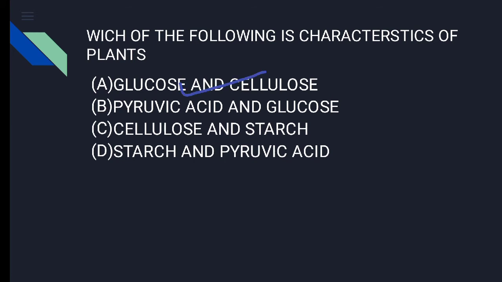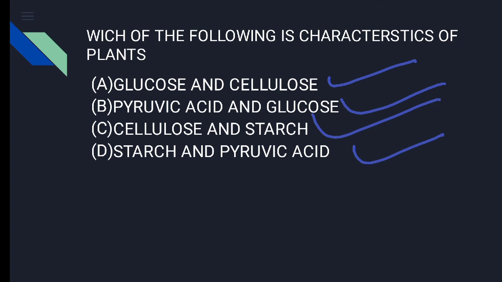which of the following is the characteristic of a plant? The question is incorrect actually, but it was asked in the medical examination, so I have put it up here. The basic sense of this question is that plants have each of the following biomolecules. First is glucose and cellulose, second pyruvic acid and glucose, third cellulose and starch, and fourth starch and pyruvic acid.